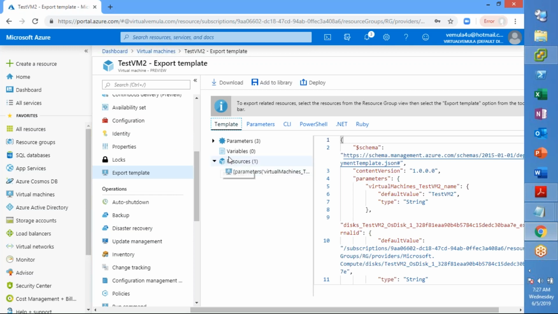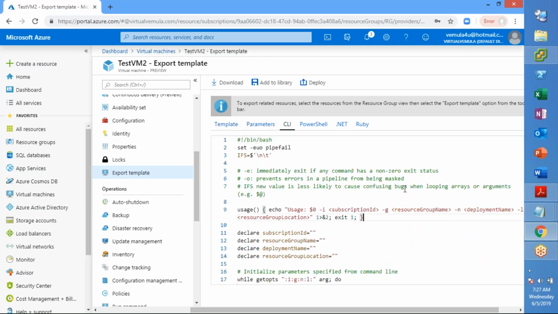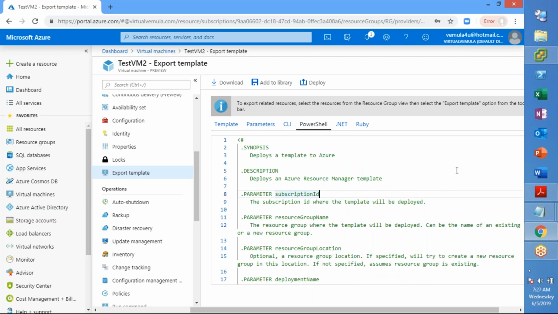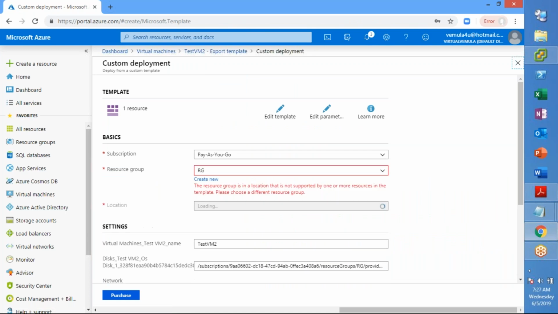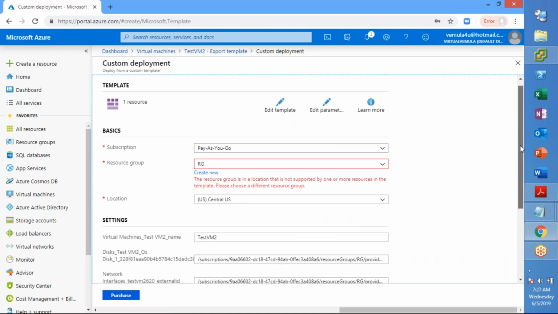And this is available in JSON format and Azure CLI, PowerShell, .NET and Ruby, right? So this is the importance of your export template, where you can download it, or by using this template itself, you can deploy the other machines. You can see it. This takes me to the deployment page, right?